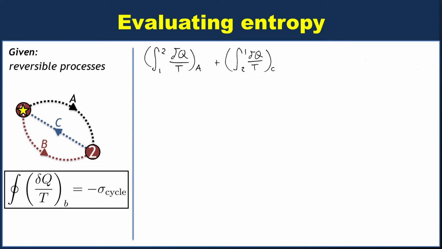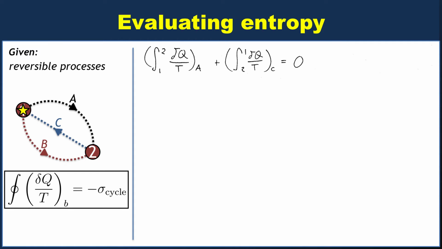But of course, we have reversible processes, so if you have a reversible cycle, sigma is 0, there is no added entropy, so that means that the sum of those two integrals has to be 0. Again, all I did was trace out two integrals, one representing the process A, one representing process C. The sum of those two has to be 0 because it's a reversible cycle.